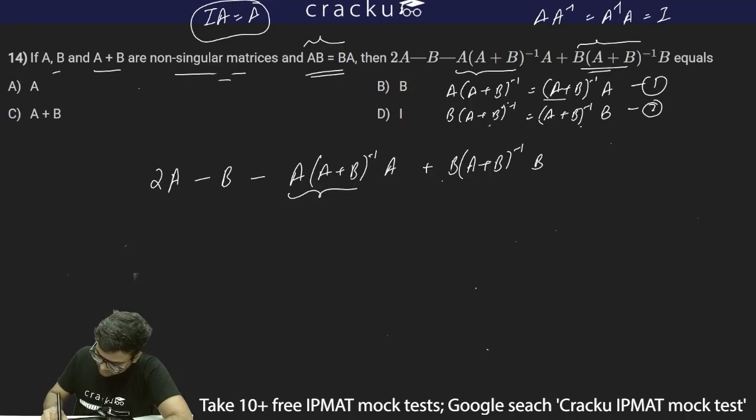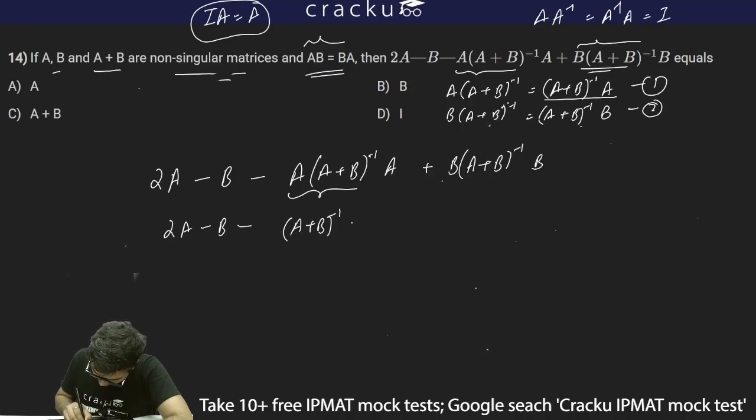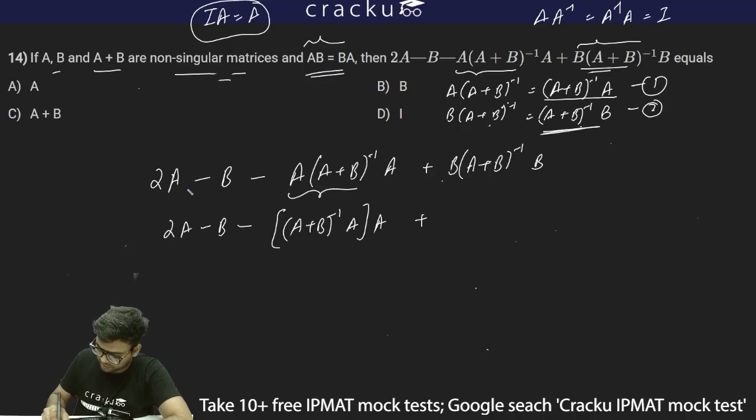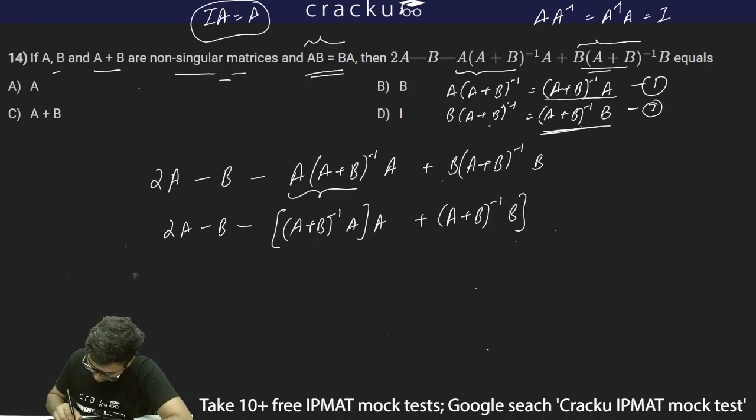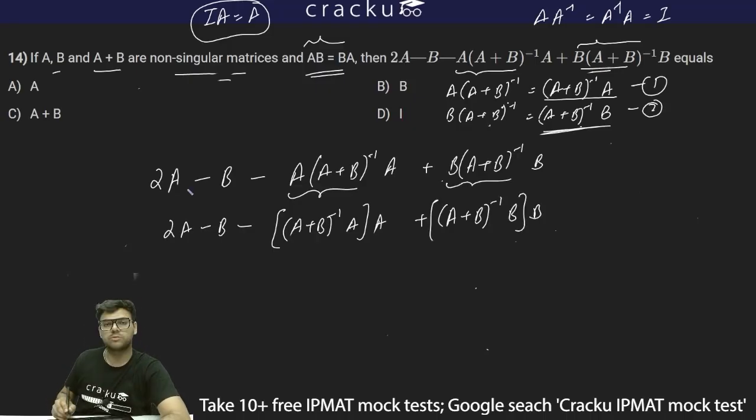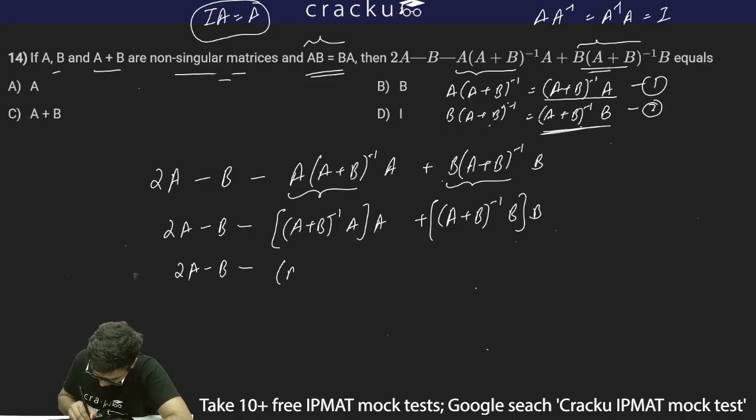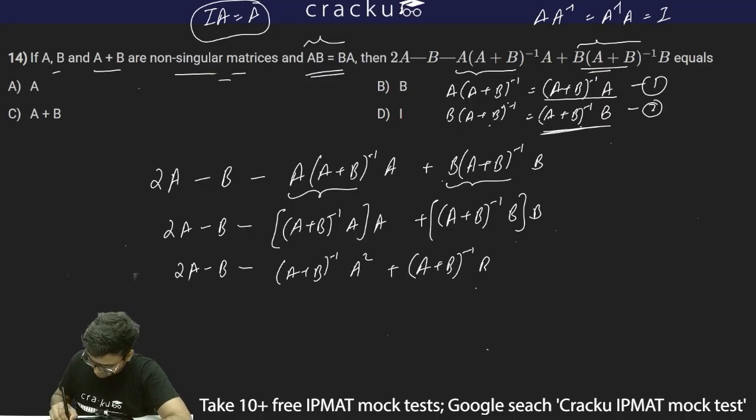Now instead of this, I'll put this, which is (A plus B) whole inverse into A. So this will be 2A minus B minus (A plus B) whole inverse into A, and this multiplied by whole A, plus B into (A plus B) whole inverse. I'll put this value: (A plus B) whole inverse into B, and whole multiplied by B. So again this will be 2A minus B, and A into A will be A square, so (A plus B) whole inverse into A square plus (A plus B) whole inverse into B will be B square.